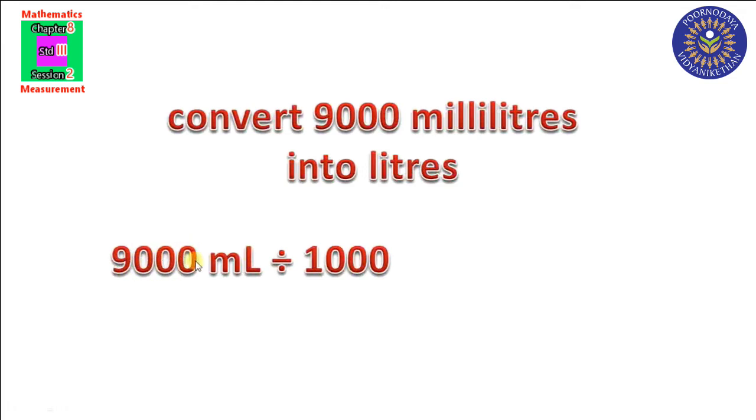So we have to cut these 3 zeros by these 3 zeros. So what we will get? 9 liter. Here from the left we have to put the point. Okay. Do you remember this method? Yes. So 9 liter. We have to read 9 liter.